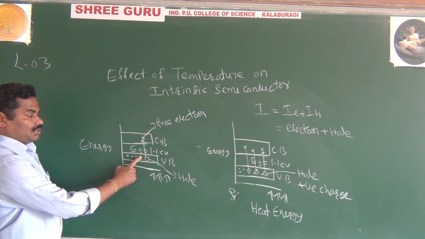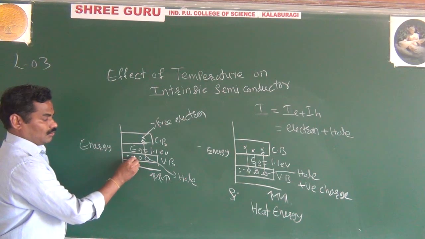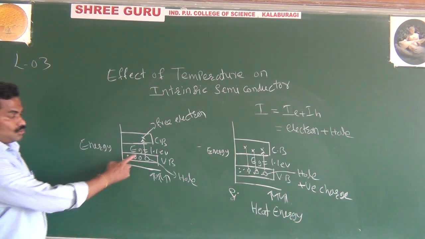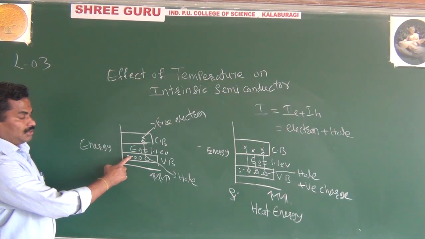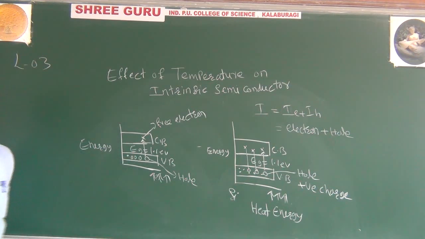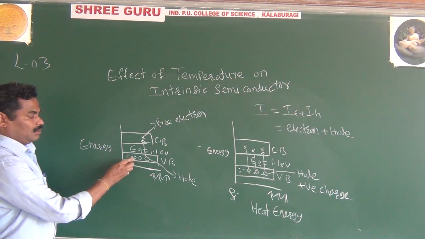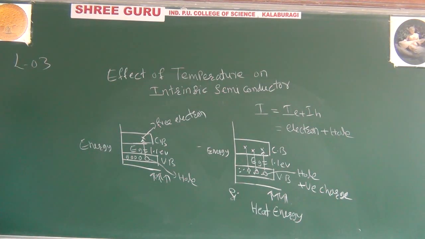This hole will once again attract the neighboring valence electron, and once again you are creating a hole here. Once again this hole will attract the neighboring valence electron from the neighboring atom, and here they will create another hole. Like that.